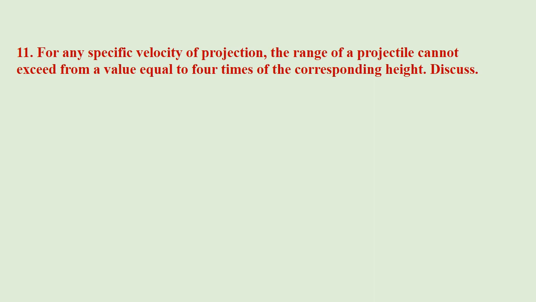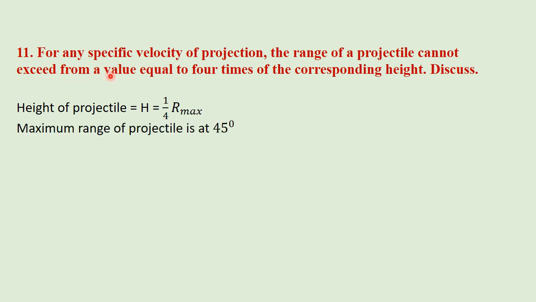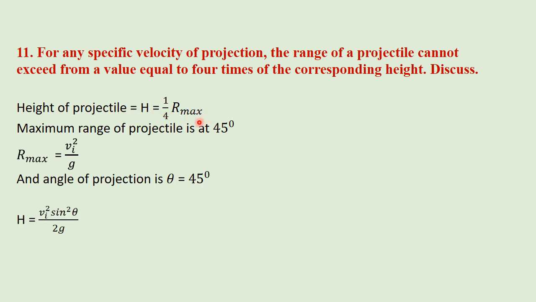Question number 11. For a specific velocity of projection, the range of a projectile cannot exceed a value equal to 4 times the corresponding height. Height of the projectile is 1/4 of the maximum range. That is given in the question. Maximum range of a projectile is at 45 degrees. So maximum range is equal to vi square divided by g, which we discussed in the previous lecture, and the angle of projection is 45 degrees.